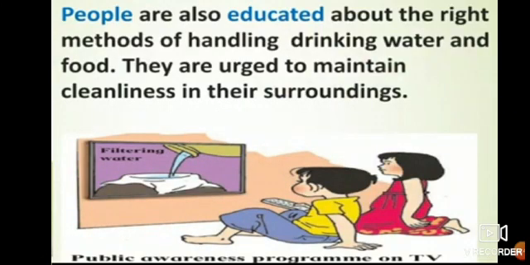People are also educated about the right methods of handling drinking water and food. They are urged to maintain cleanliness in their surroundings. That means they give boiled water to the children. They also drink boiled, clean water, and they keep their surroundings clean.